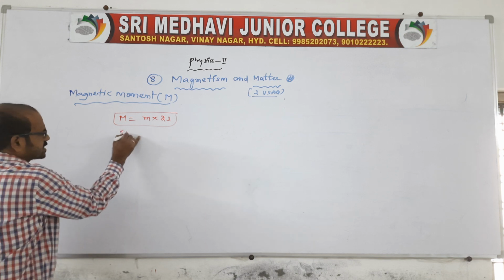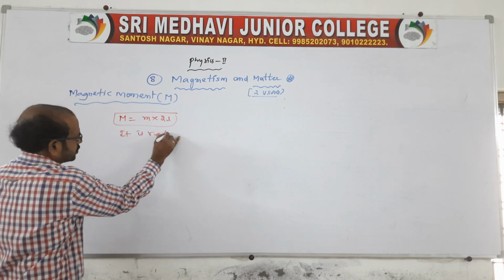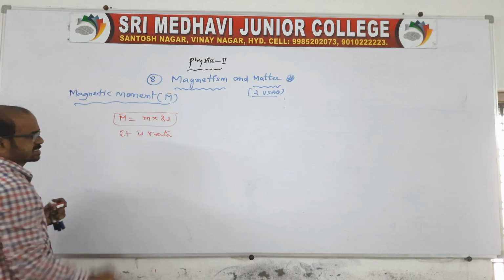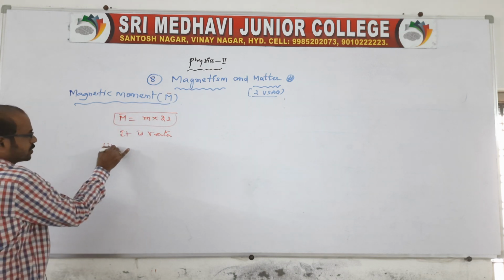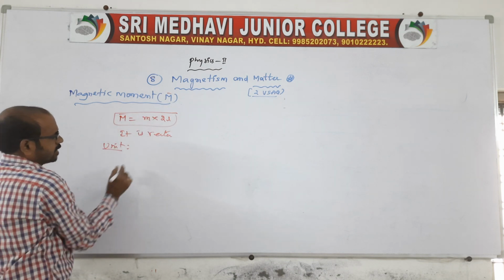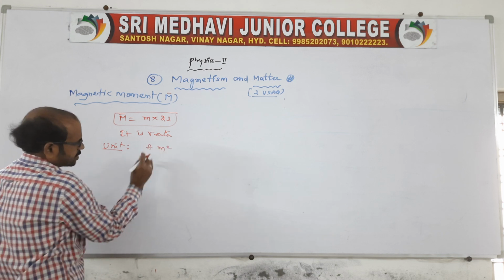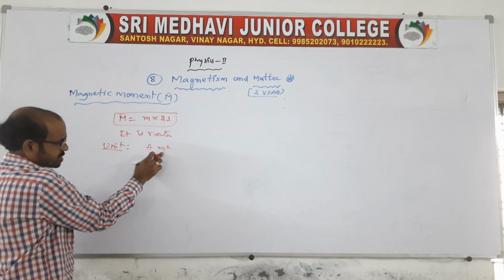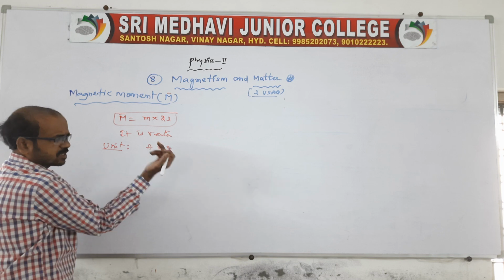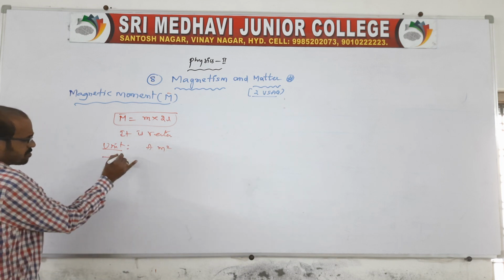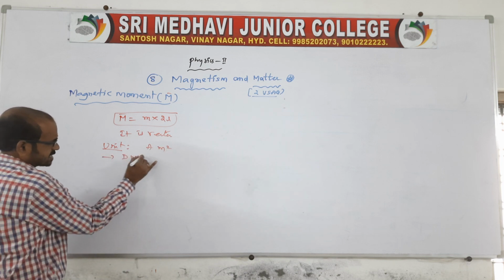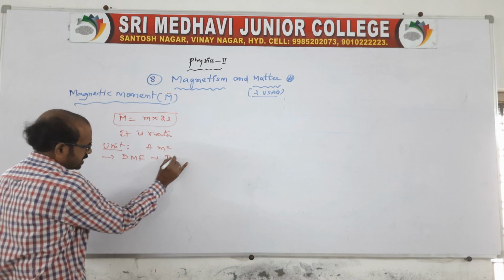Of course, it is a vector. And what about the units? Of course, ampere meter square, because pole strength is ampere meter and length is meter. The dimensional formula is I L square.